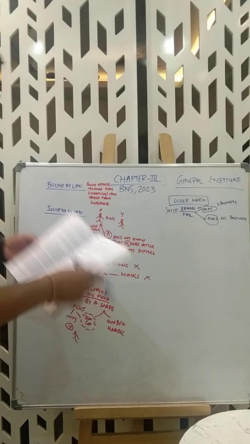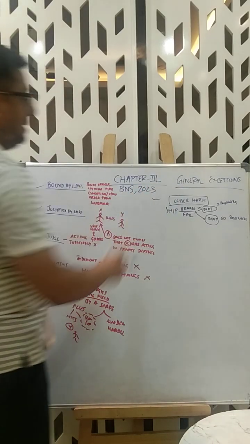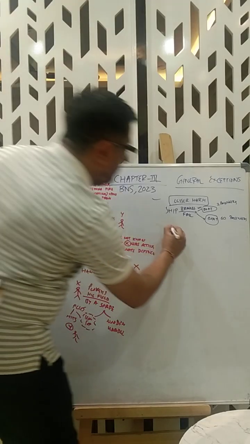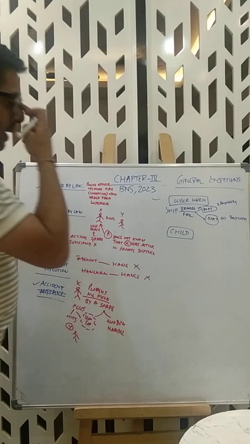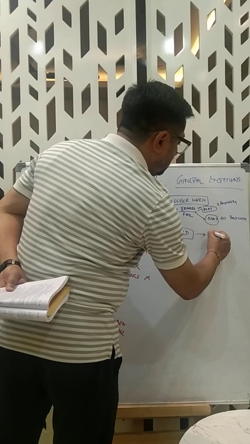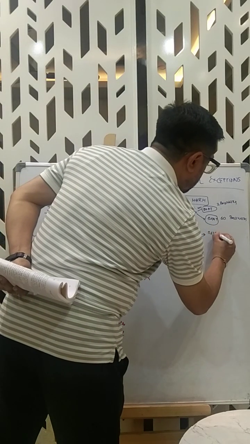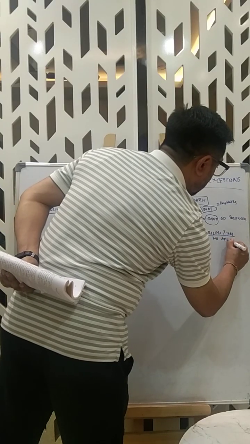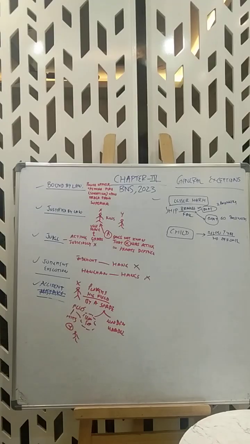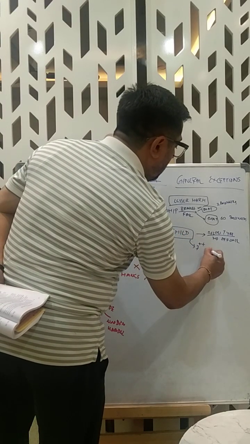Next, just keep in mind these parts. 1, 2, 3, 4, 5. Let's put it this way. We've got 6 headings. Now we'll understand child. Child would fall under 2 categories. One, remember, if it is under 7, that is below 7 years, then no offense. Nothing done by a child below 7 years is an offense. It's no offense, right?